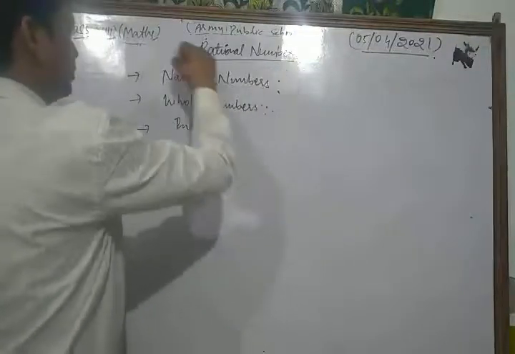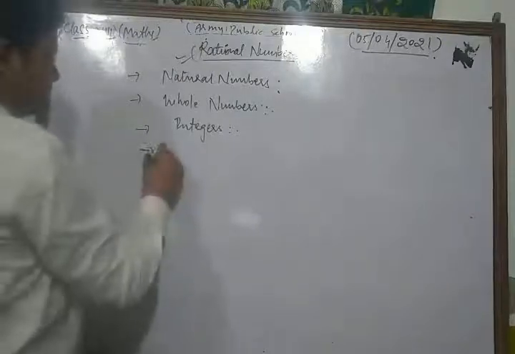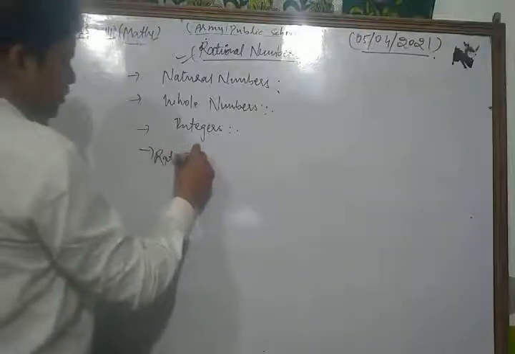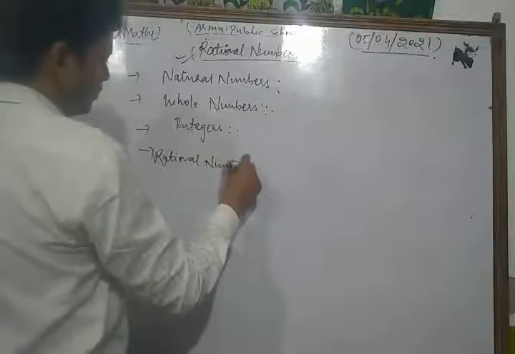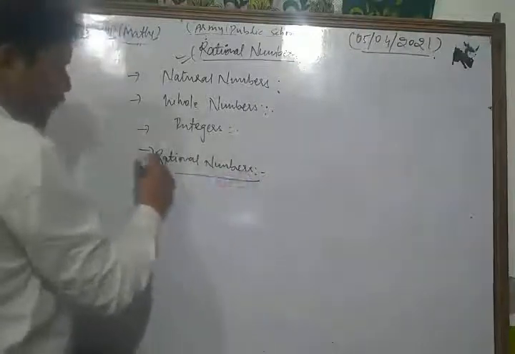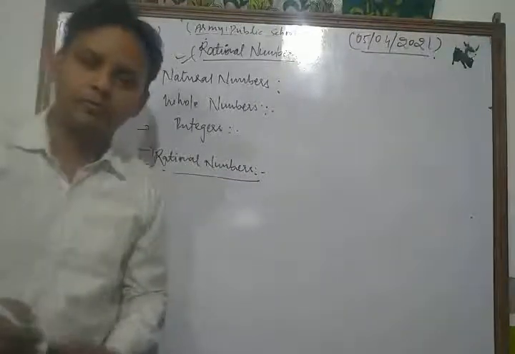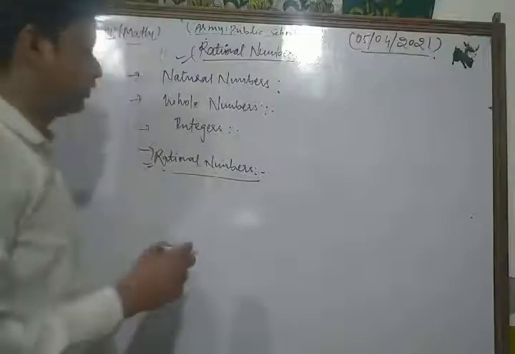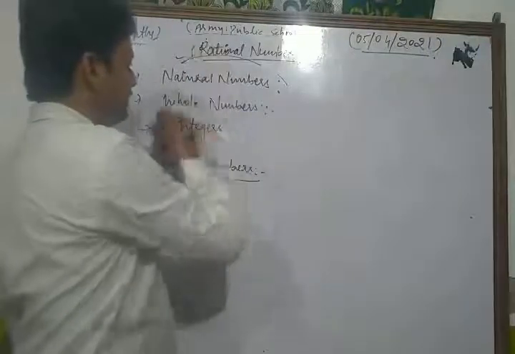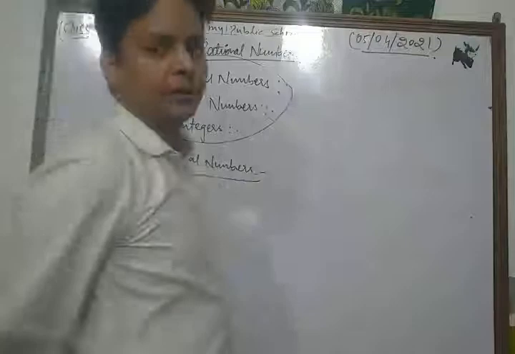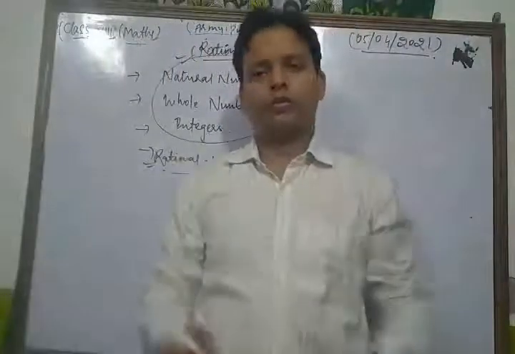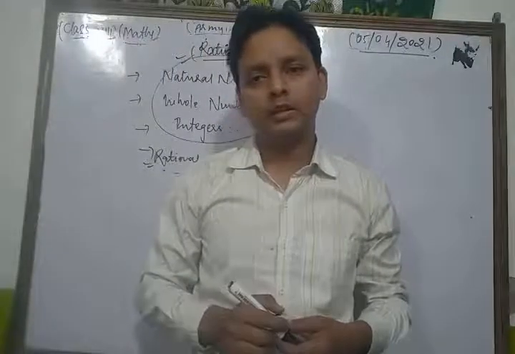Then after that we discuss the concept of rational numbers. Before discussing the rational numbers, we first discuss these three numbers, which are very important for you and your upcoming examination.